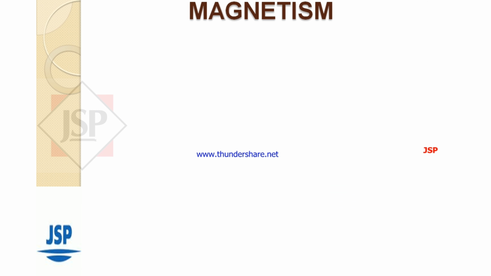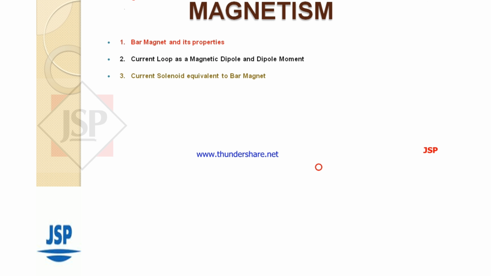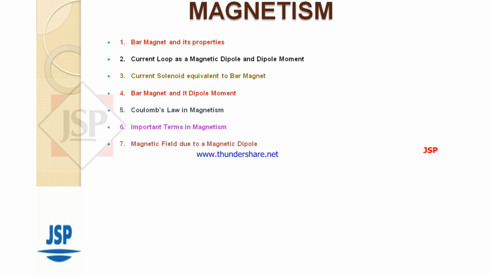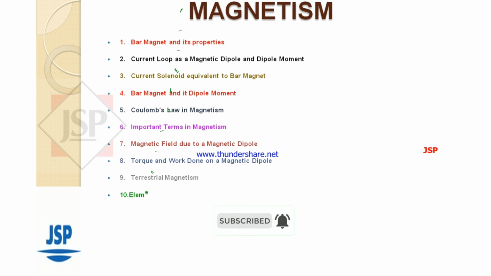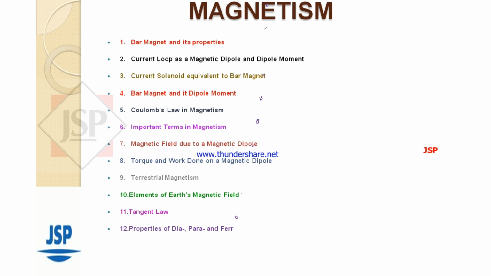Today I am going to explain magnetism. The main topics are the bar magnet and its properties, current loop as a magnetic dipole and dipole moment, current solenoid equivalent to bar magnet and its dipole moment, Coulomb's law in magnetism, important terms in magnetism, magnetic field due to a magnetic dipole, torque and work done on a magnetic dipole, terrestrial magnetism, elements of earth's magnetic field, tangent law, properties of dia, para and ferromagnetic substances, Curie's law in magnetism, and hysteresis in magnetism.